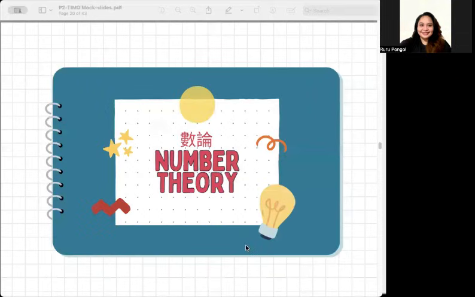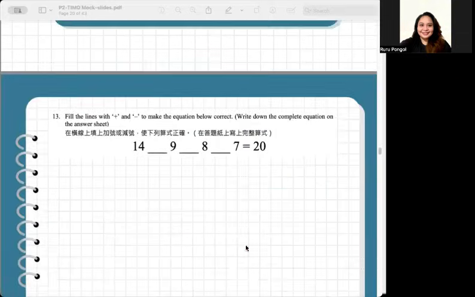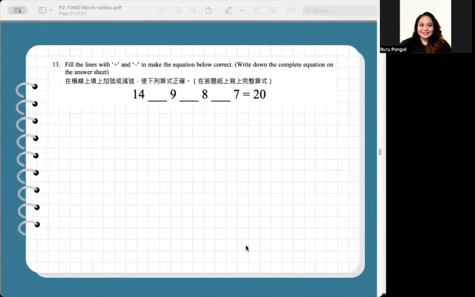Next category, number theory. Number 13. Fill the lines with plus and minus to make the equation below correct. Write down the complete equation on the answer sheet. So the task is to insert the plus or minus symbol so that the result will be equal to 20. So 20 is quite a small result, having a 14 and a 9 already.